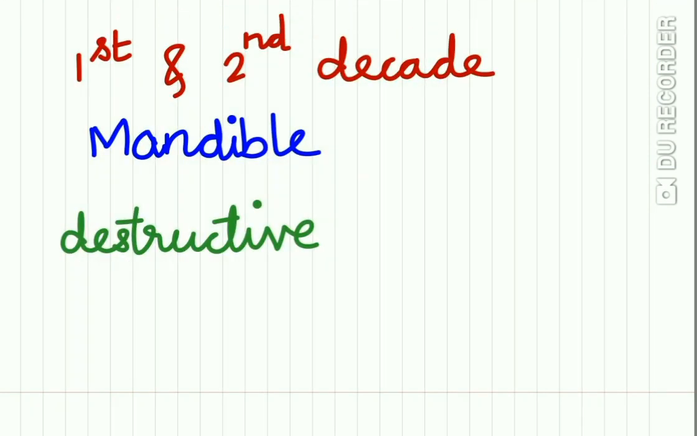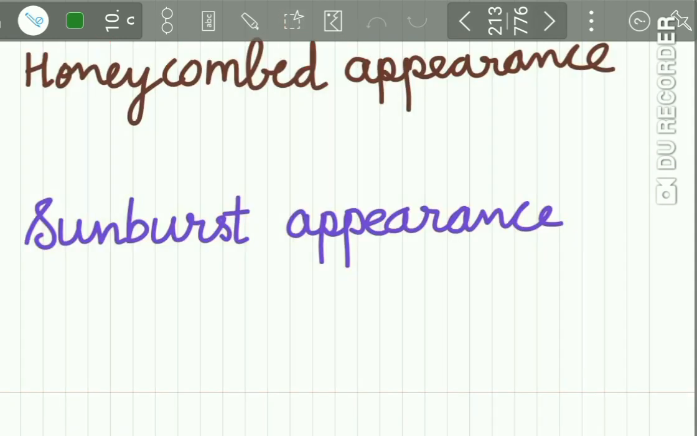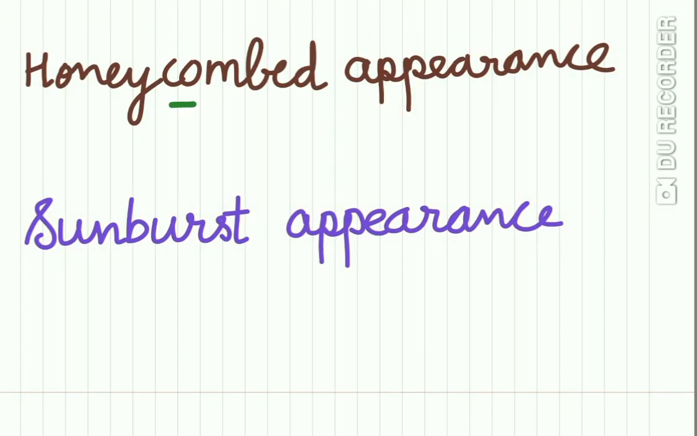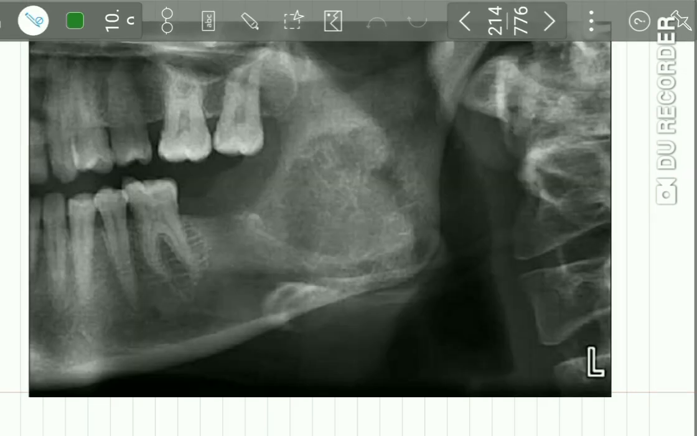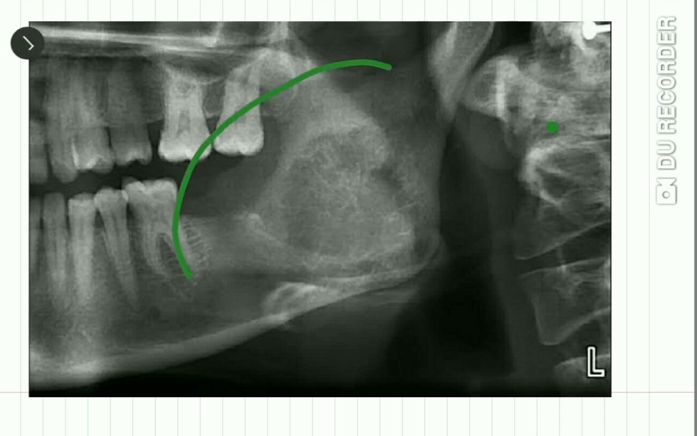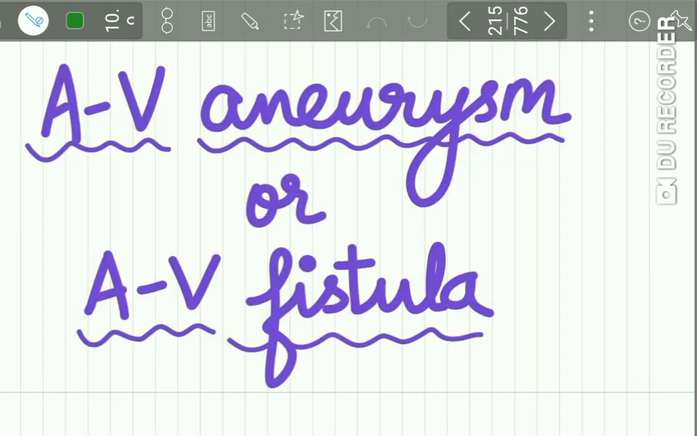Central hemangioma occurs in the first and the second decade of life. Mandible is more affected and it is a destructive lesion. On X-ray, it may appear as honeycombed or a sunburst appearance similar to osteosarcoma. So here you can see the sunburst appearance of central hemangioma.